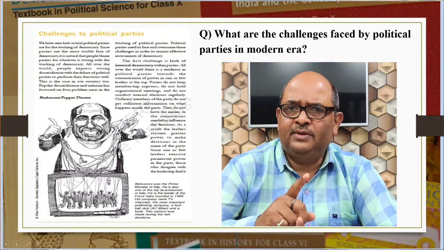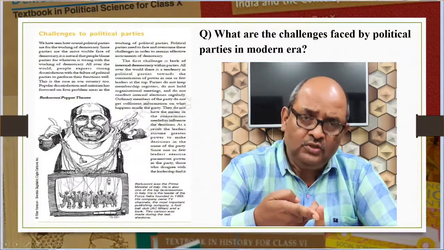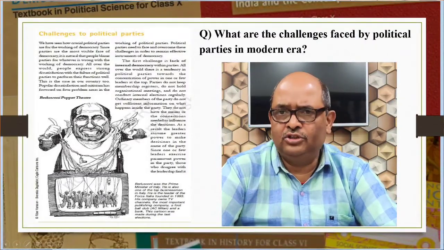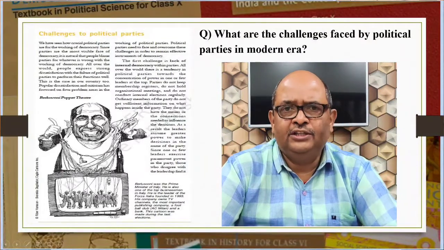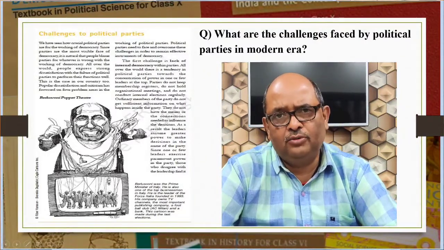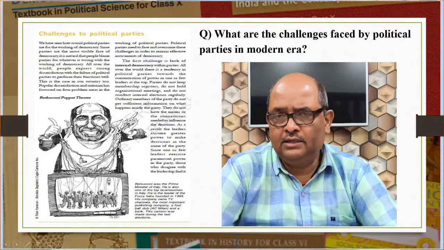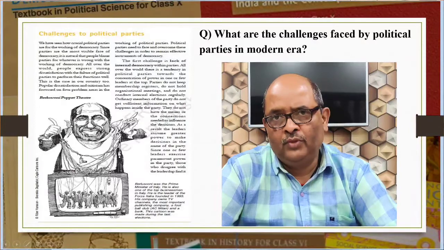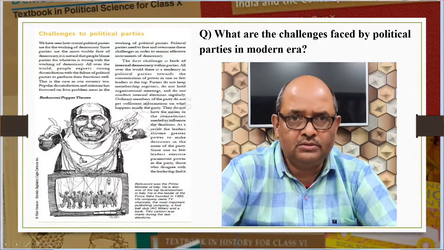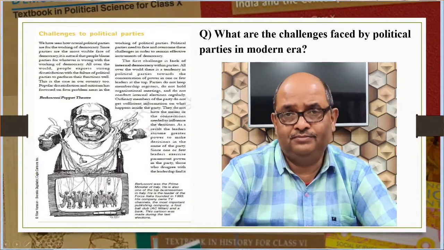This is very important. You must write and practice the answer. The challenges faced by political parties are explained in 4 points in your textbook. 1. Lack of internal democracy. Political parties lack internal democracy within itself. They themselves do not follow democratic principles when it comes to their organizational setup or their working. Parties do not hold organizational meetings and conduct internal elections regularly. Power remains in the hands of a few top leaders who do not consult ordinary members. Ordinary members have no information about the internal working of the party.